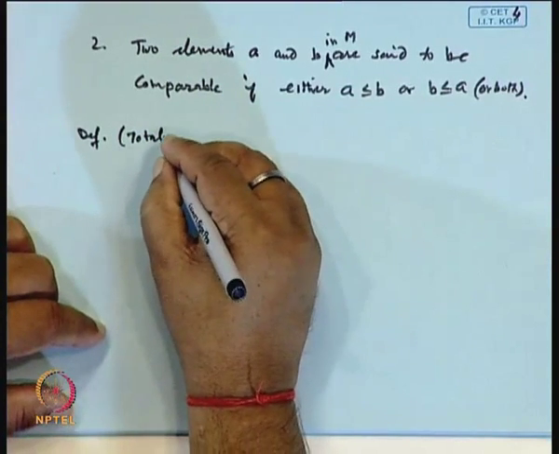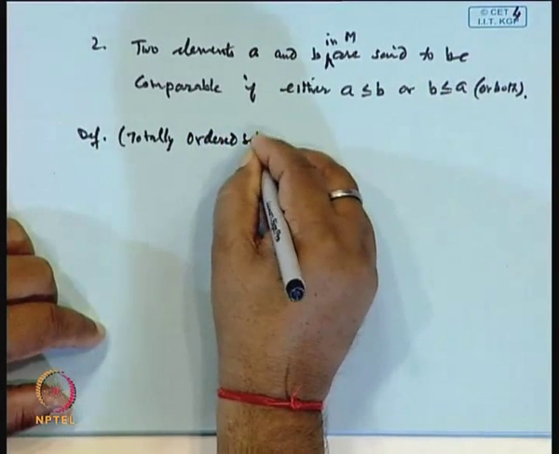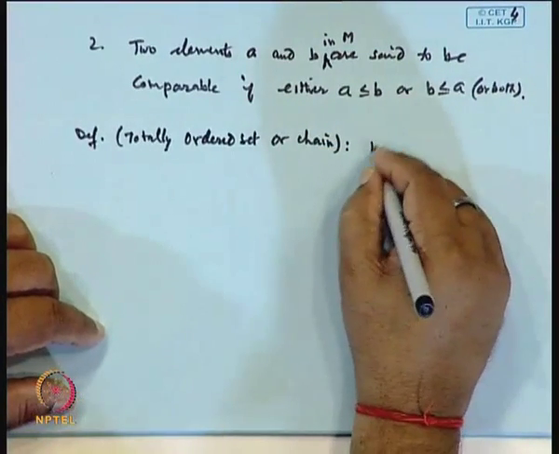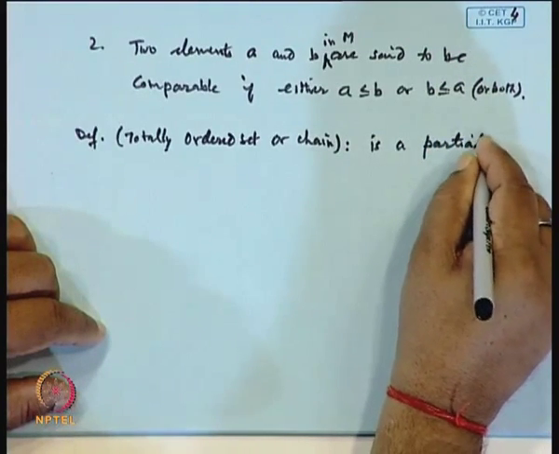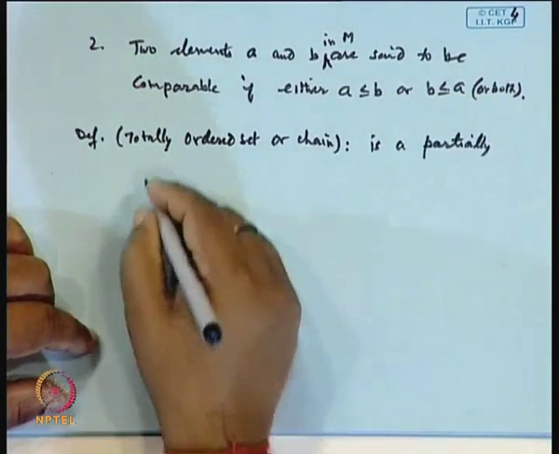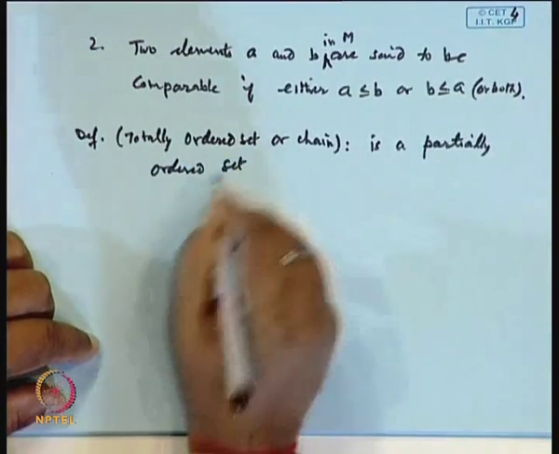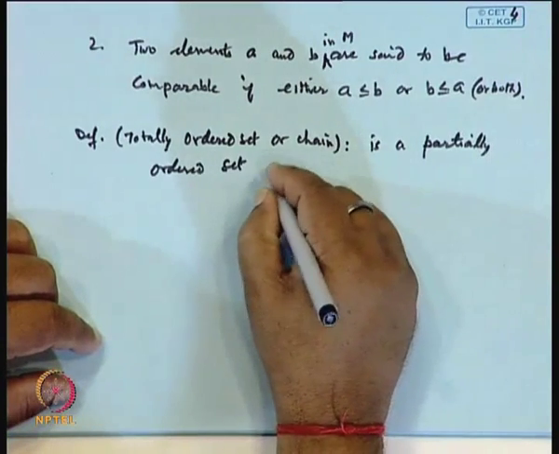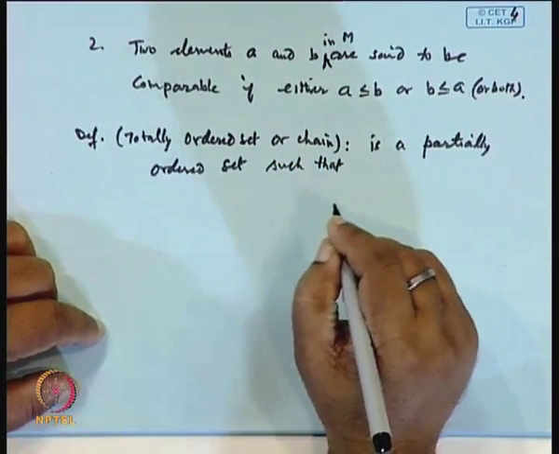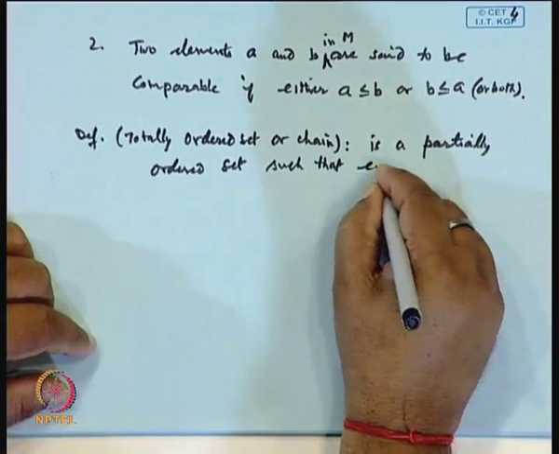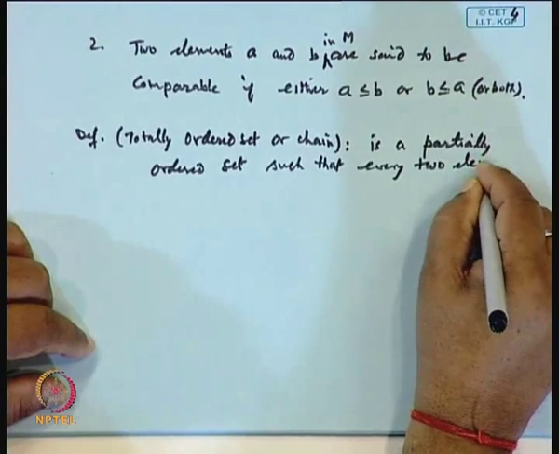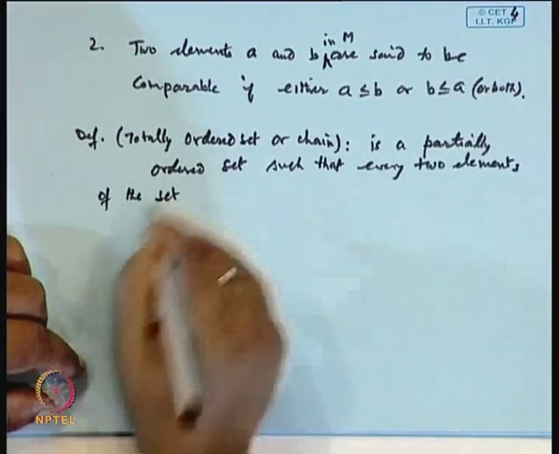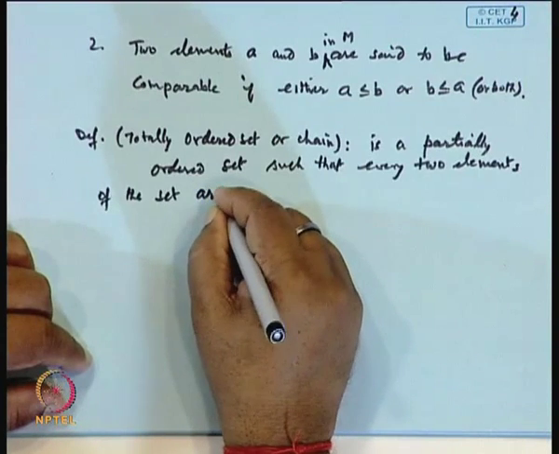Totally ordered set or chain. A totally ordered set, or chain, is a partially ordered set such that every two elements of the set are comparable.